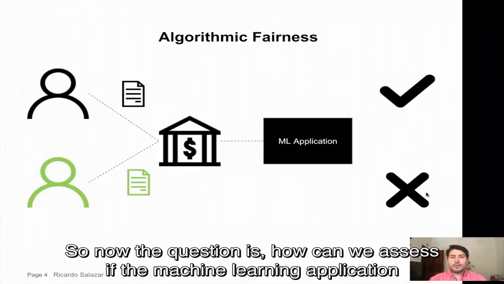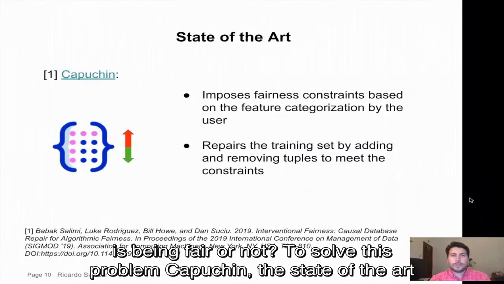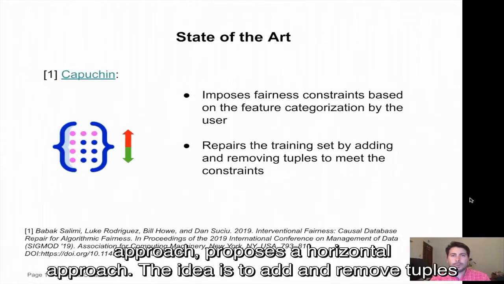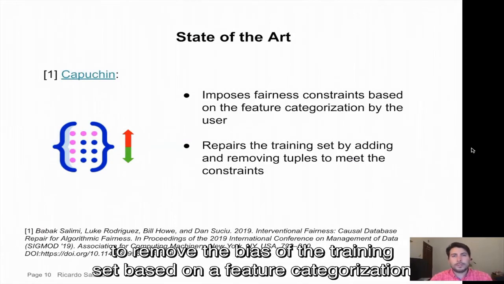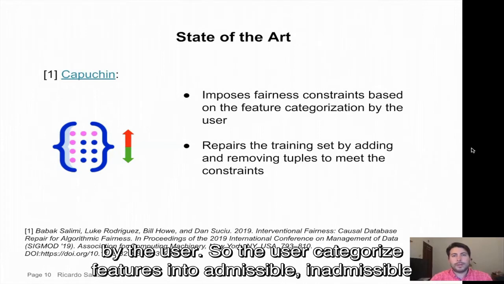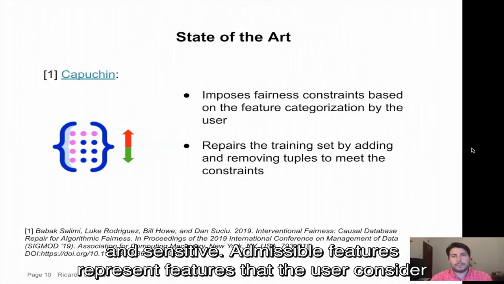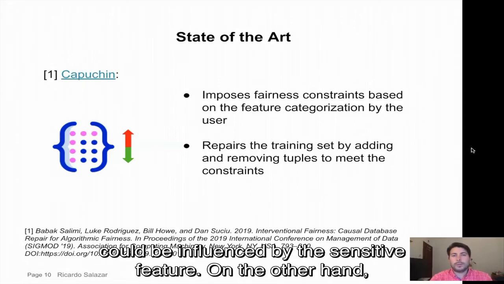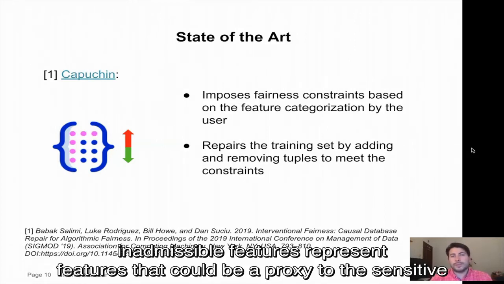So now the question is, how can we assess if the machine learning application is being fair or not? To solve this problem, Capuchin, the state-of-the-art, proposes a horizontal approach. The idea is to add and remove tuples to remove the bias of the training set based on a feature categorization by the user. So the user categorizes features into admissible, inadmissible, and sensitive. Admissible features represent features that the user considers could be influenced by the sensitive feature. On the other hand, inadmissible features represent features that could be a proxy to the sensitive feature.